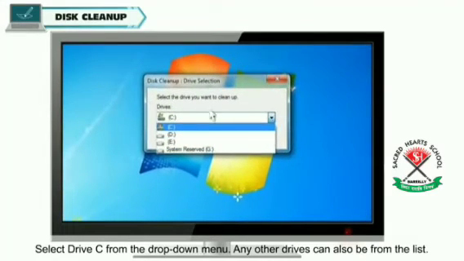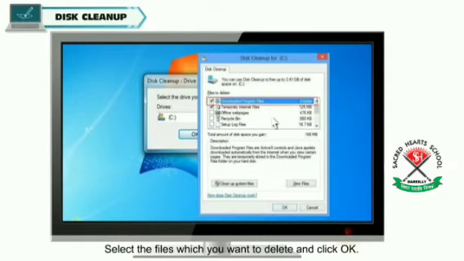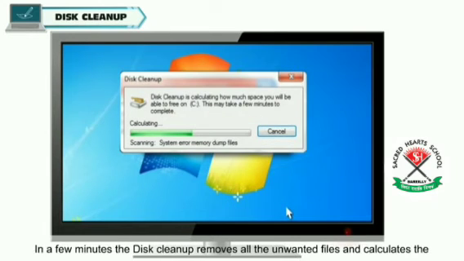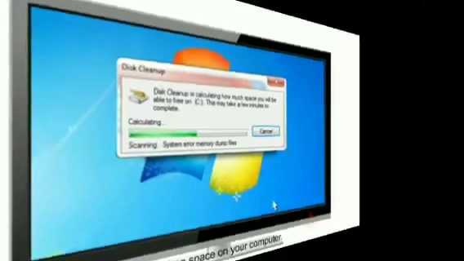Select Drive C from the drop down menu. Any other drive can also be selected from the list. Then select the files which you want to delete and click OK. In a few minutes, the disk cleanup removes all the unwanted files and calculates the free space on your computer.